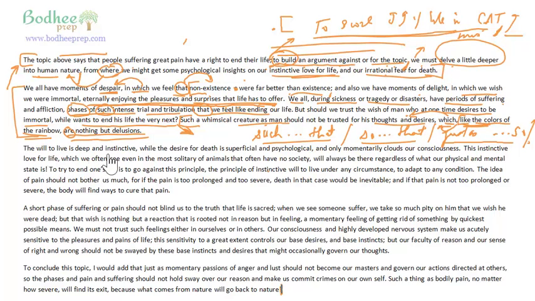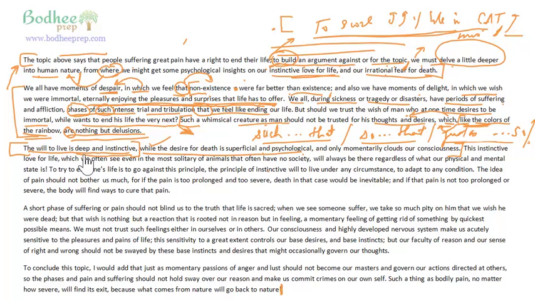So the next paragraph. The will to live is deep and instinctive, while the desire for death is superficial and psychological, and only momentarily clouds our consciousness. A complete sentence has come here. This sentence is a compound sentence. Why is it a compound sentence? Because you have two different parts, and these two parts are joined by the conjunction while, which is contrasting, right? So basically, this is the conjunction while, and this is the base.